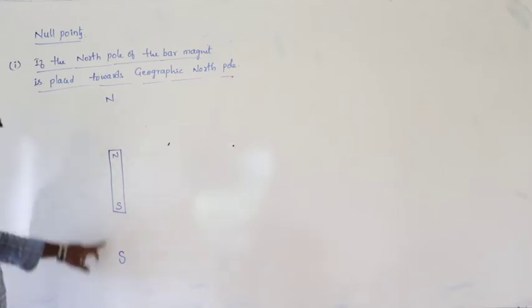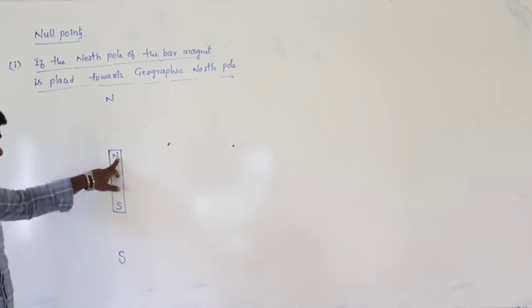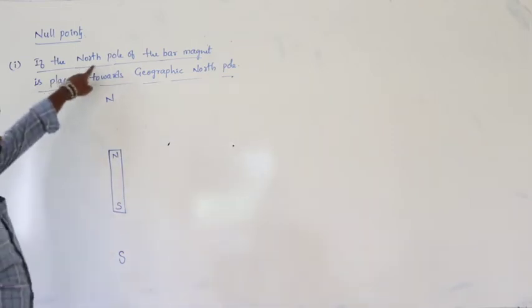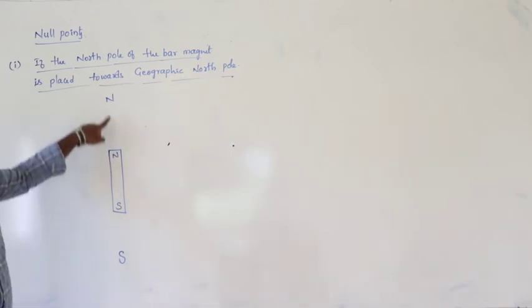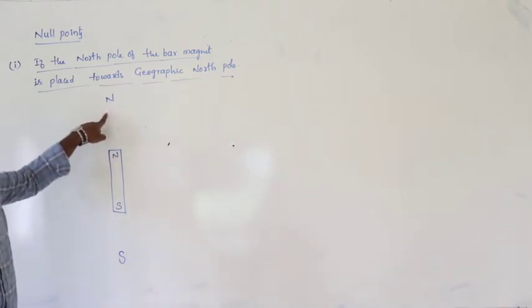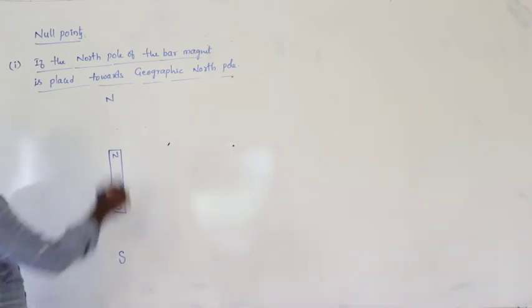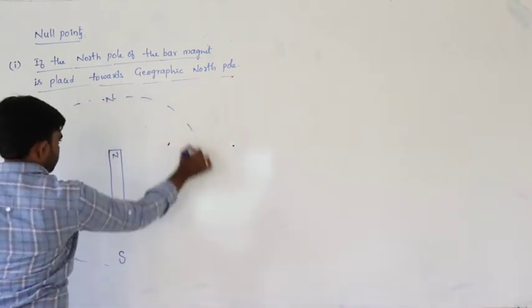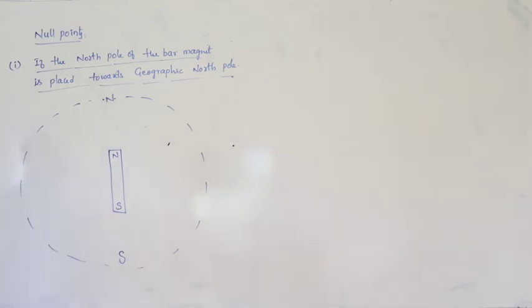So north pole of the bar magnet is pointing towards geographic north pole. This is the earth, let us say. Now where will the null point be formed?